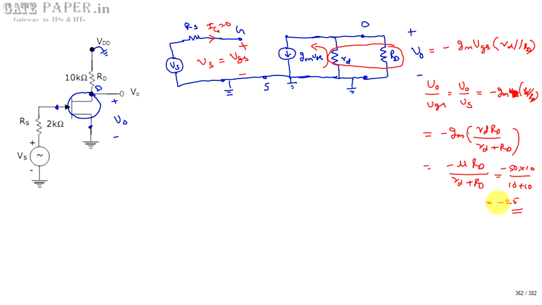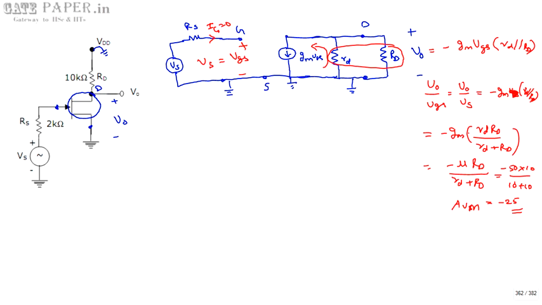This minus sign indicates a 180 degree phase shift between output and input, since a common source amplifier provides a 180 degree phase shift. So there is a minus sign in the voltage gain equation. So the voltage gain AVS is equal to minus 25, which is AVM, the midband voltage gain.